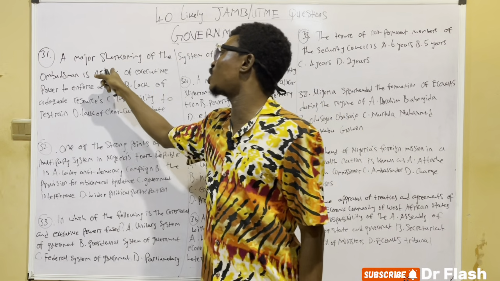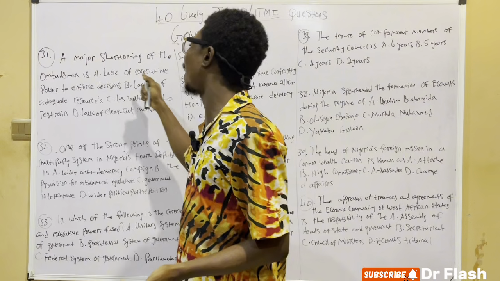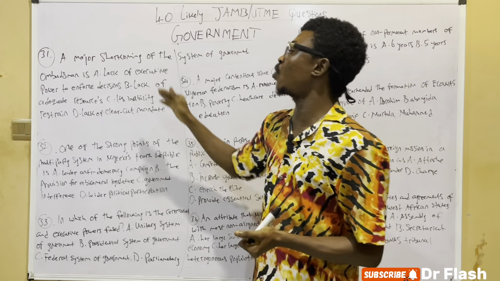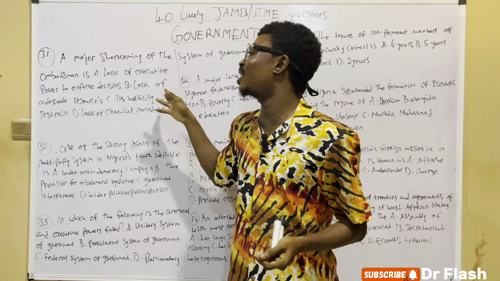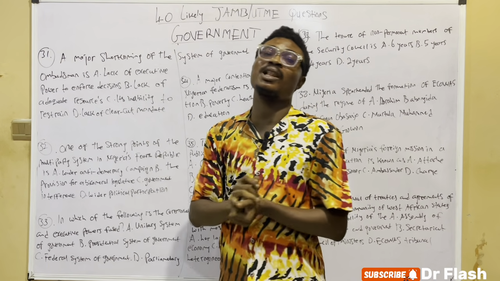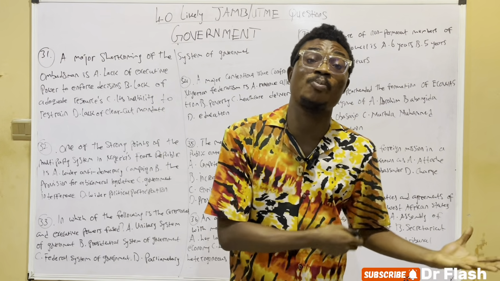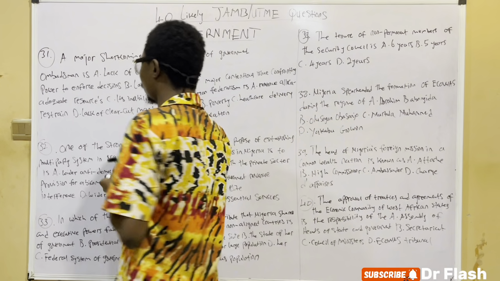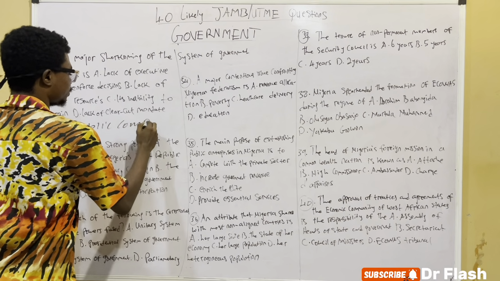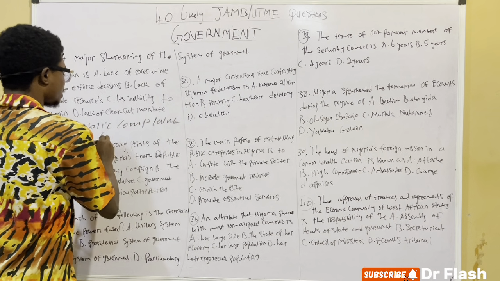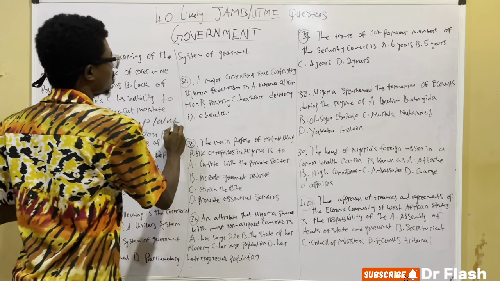On the 31st question, a major shortcoming of the Ombudsman is A. Lack of executive power to enforce decisions. B. Lack of adequate resources. C. Its inability to restrain. And D. Lack of clear-cut mandate. What is Ombudsman? Ombudsman is also called your Public Complaint Commission. That is your PCC.